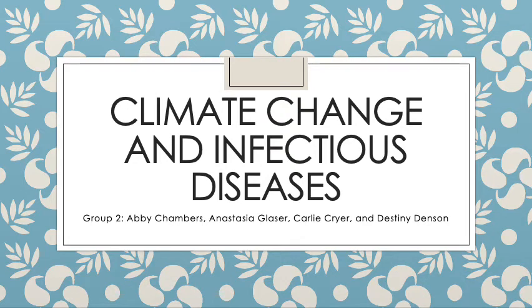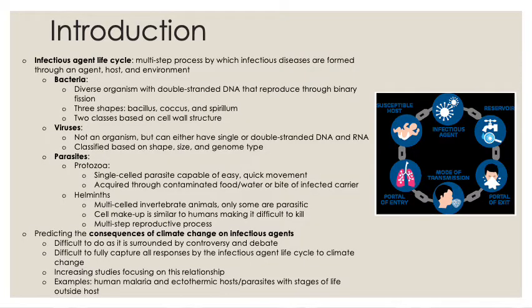The topic that we will be covering today is climate change and infectious diseases. The infectious agent life cycle is the process by which infectious diseases are spread through interactions between the agent, host, and environment. It can be split into steps known as the reservoir, portal of exit, mode of transmission, portal of entry, and a susceptible host. Each of these steps plays a key role in the general spread of diseases.